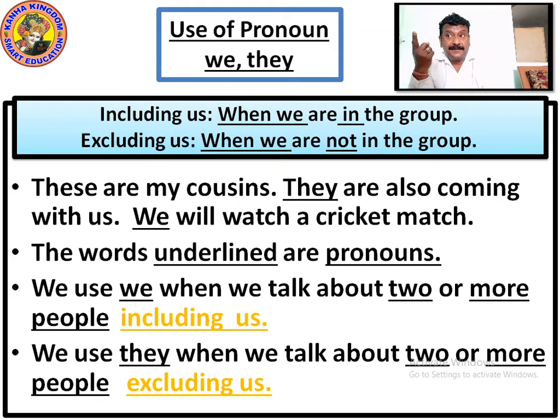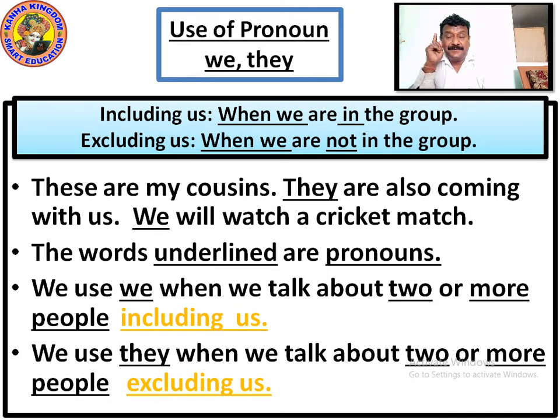We are talking about them. When we talk about they and them, we are excluding us. We are not counting us.